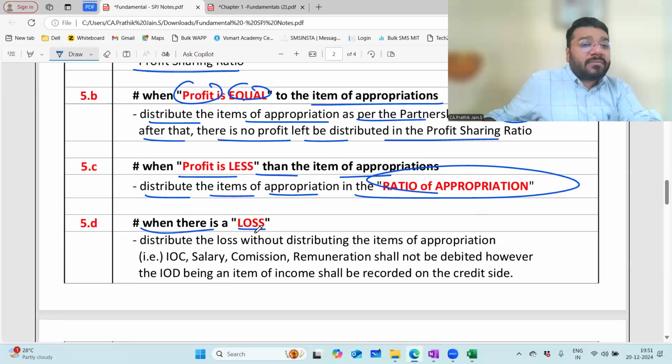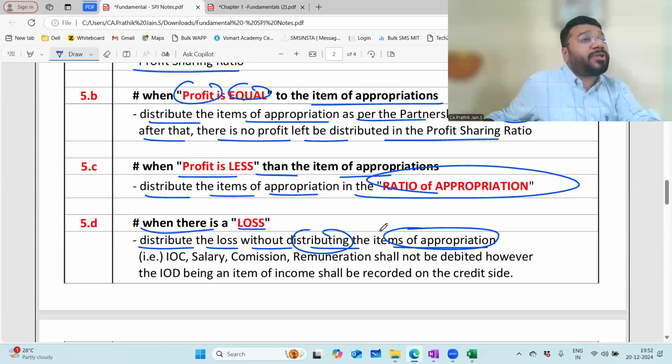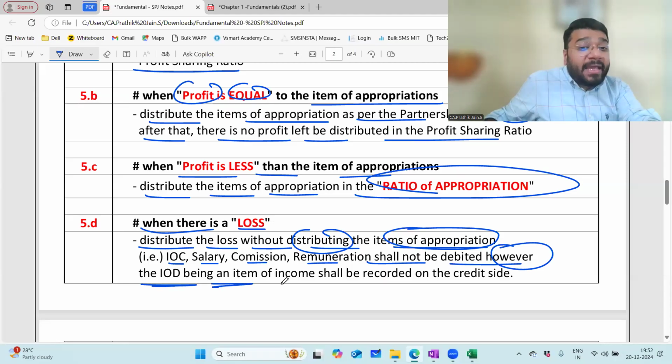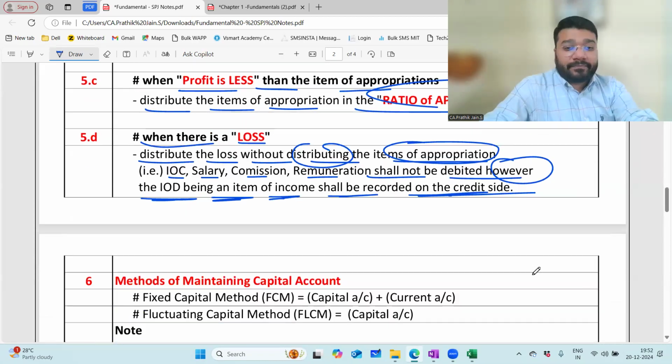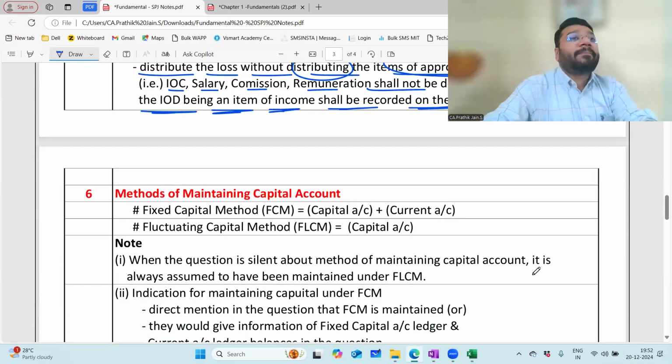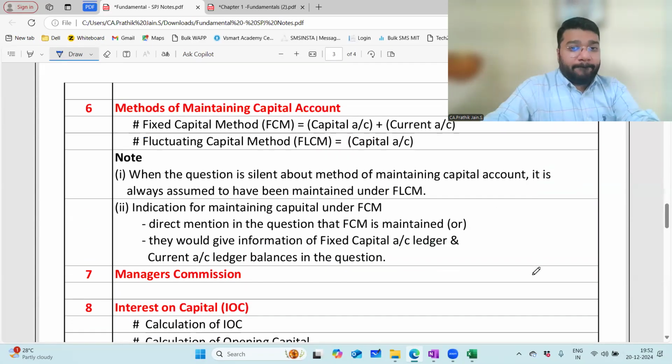When there is a loss, distribute the loss without distributing the item of appropriation. What is the item of appropriation? IOC, salary, commission, remuneration shall not be debited. However, the IOD being an item of income shall be recorded on the credit side. Okay, not okay? Okay, sir.